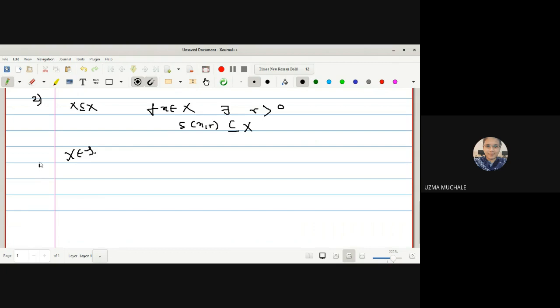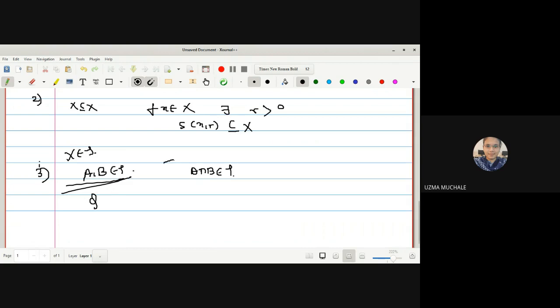Now let us go with the third property. What is the third property? If A and B are members of tau, we have to prove that their intersection is also a member of tau. Now, to be a member of tau, there are two categories. Either it should be an empty set, or if it is any non-empty subset of X, then for every element of A, there should exist an open sphere with center at that element and radius r which is contained in A. If this holds, then only we can say A is in tau, or B is in tau.